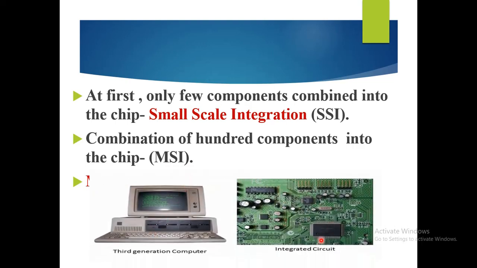Here you can see the picture of the third generation computer, and this is the picture of an integrated circuit. Here you can see the resistor and transistor, made of semiconductor material called silicon. At first few components were combined into one chip, called small scale integration, and after that 100 components, called medium scale integration.